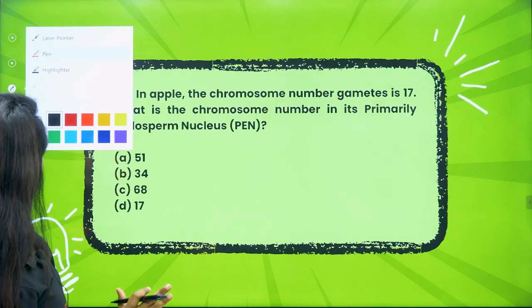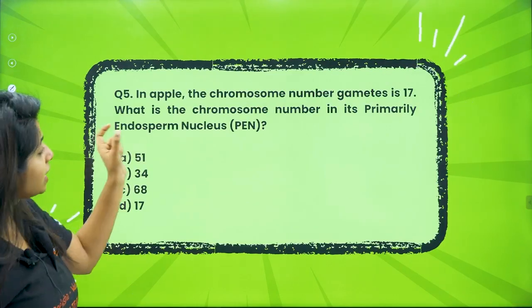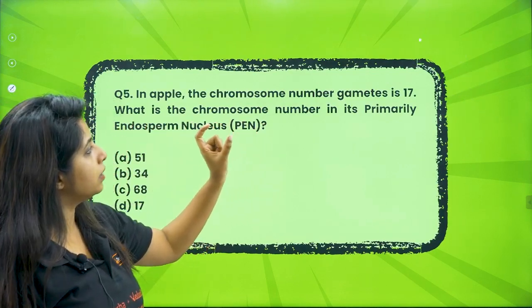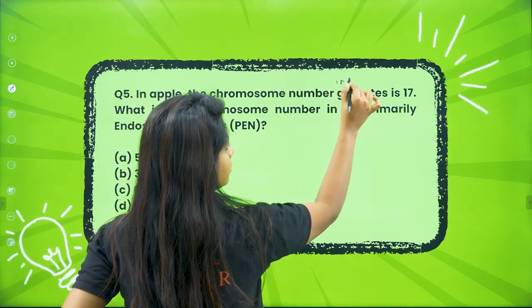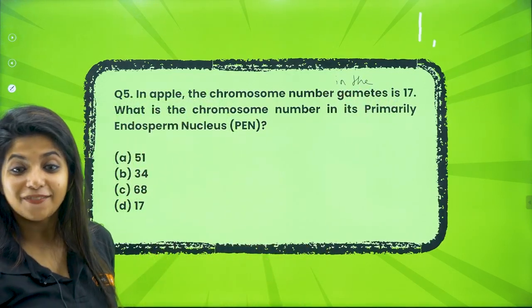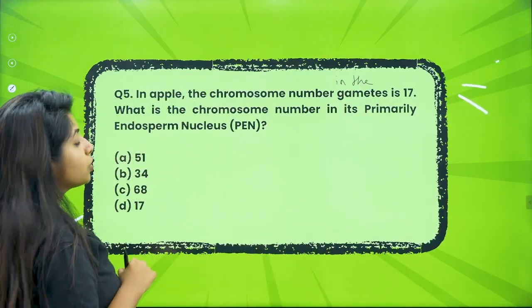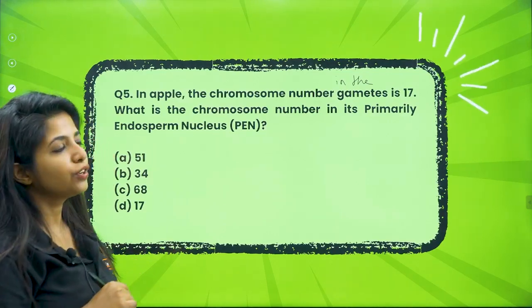Now we have the next question, numerical based question. In apple, the chromosome number in the gametes is 17. Okay, 17 in the gametes. Now, what is the chromosome number in its primary endosperm nucleus?